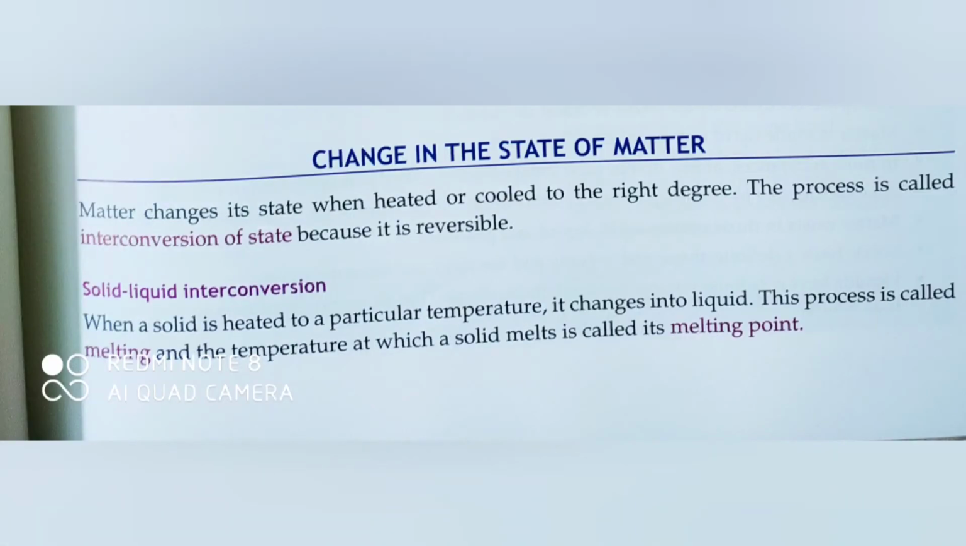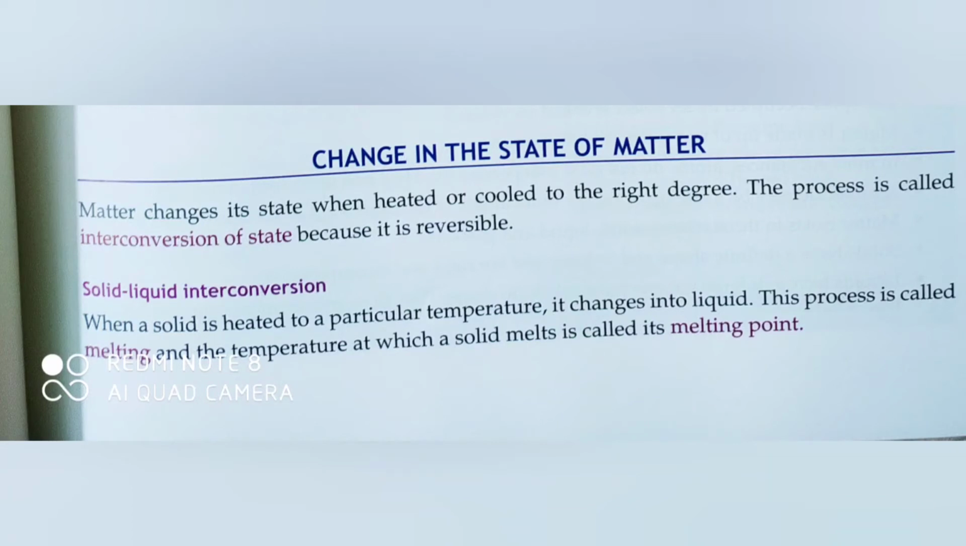Next, let's see about the change in the state of matter. Matter changes its state when we heat or cool it to the right degree. The process is called interconversion of state because it is a reversible process. For example, a solid, when we heat it, changes into a liquid, whereas a liquid, when we cool it, changes back to the solid. There are solid to liquid interconversion, liquid to gas interconversion, and solid to vapor interconversion.